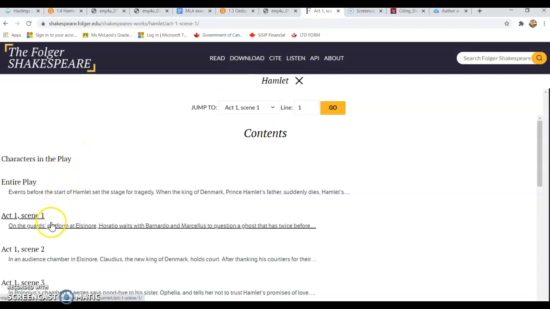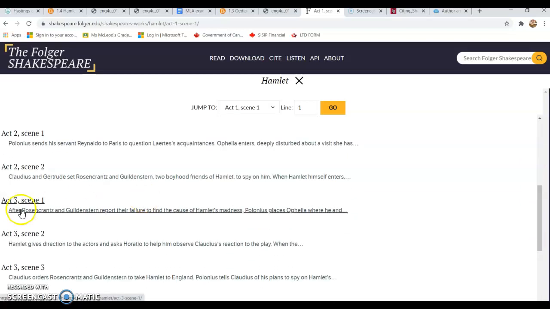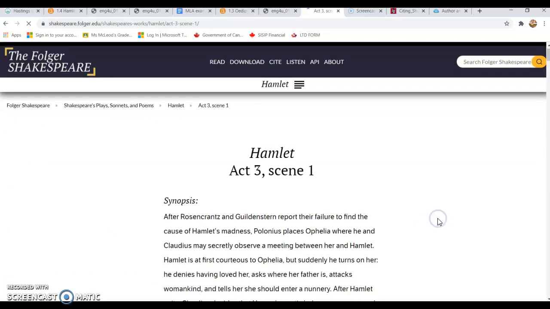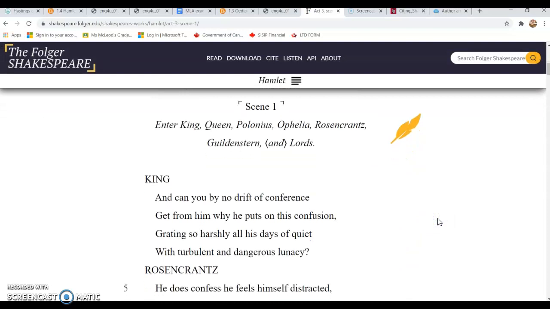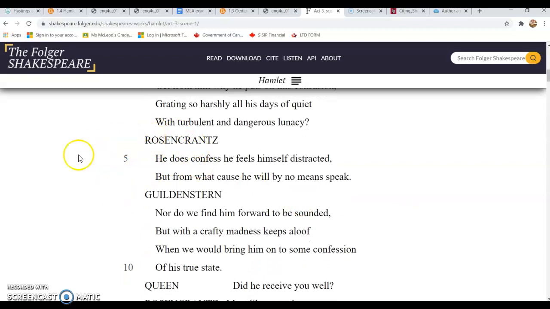And when I can click on each of the scenes, so say, for example, I know that to be or not to be happens in Act 3, Scene 1, if I wanted to go through this, I can click on the act or scene or soliloquy that I would like to include. And here I have at the side lines. So what I could have as my reference is Act 3, Scene 1, lines. If it was this one right here, it would be line 6. For including multiple lines, then we would count them down, and it would include a hyphen.